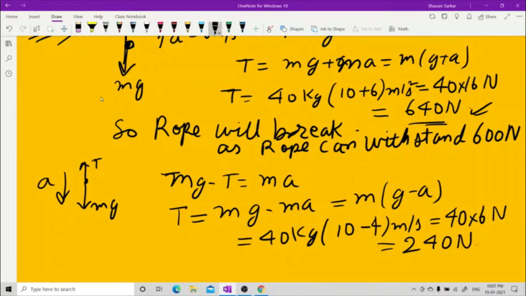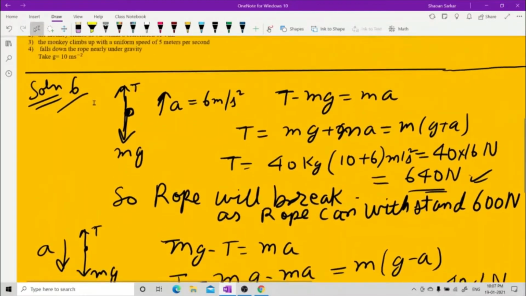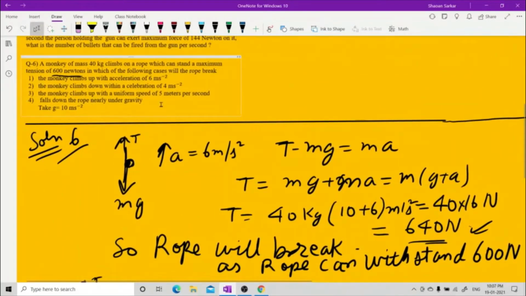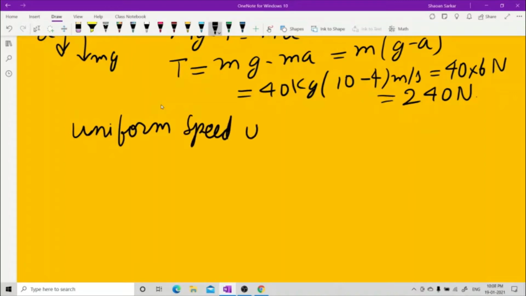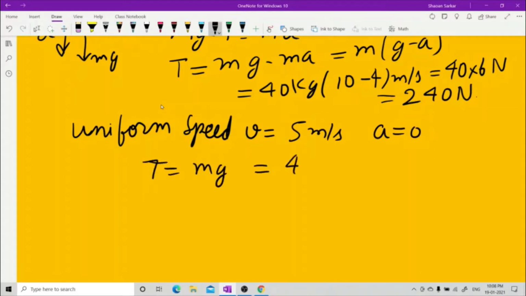Now let us see the third case. What is the third case? The monkey comes down with a uniform speed, given to be 5 meters per second. Therefore, acceleration is 0, and in this case T equals mg, that is nothing but 40 kg into 10 meters per second squared, the gravity, and this will give me 400 newtons. The rope won't break.